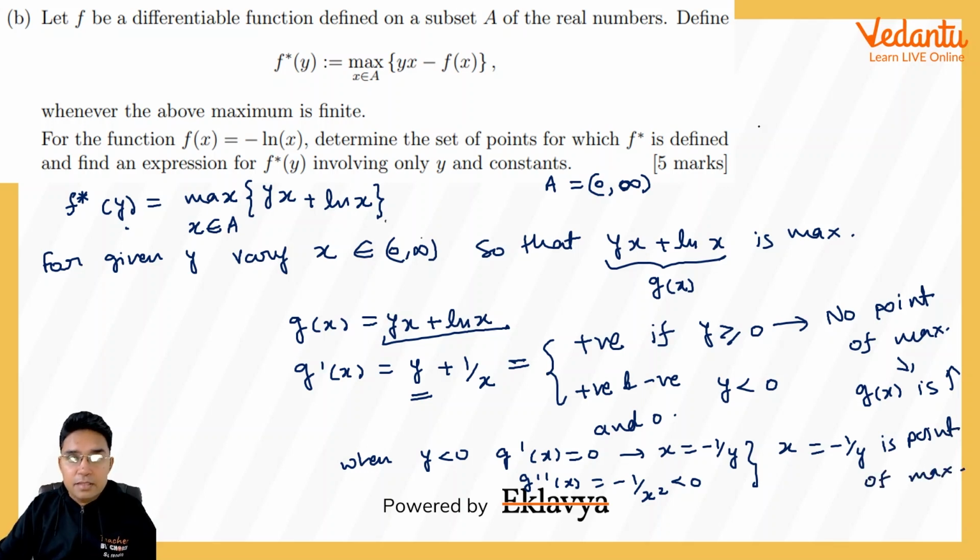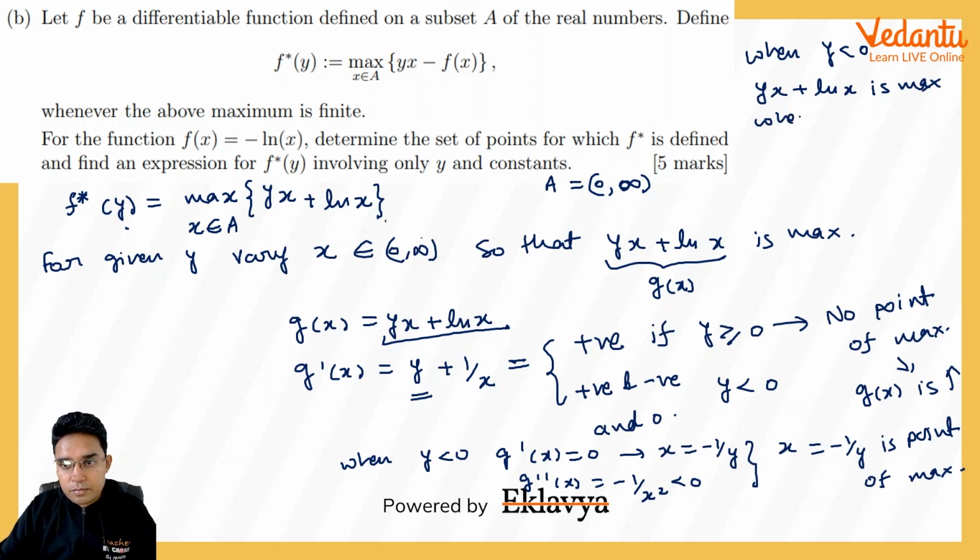This means, let me use this space. So whenever this y is negative, this yx plus ln x will be maximum when x is taken to be minus 1 upon y. And this is what my f star y would be. So I can write this f star y to be equal to, I will put x as minus 1 upon y.